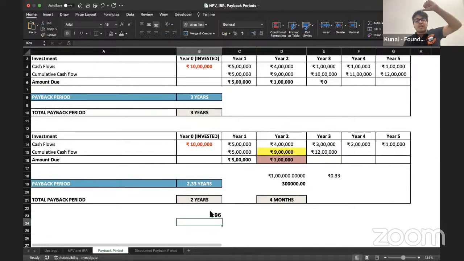Tomorrow what we'll do is, we'll understand discounted payback period, and at the very same time we'll understand how we will apply these concepts in a real life company. And as already mentioned to you, we'll be having a real life case study on the 12th. So वो आपको आपके साथ share की जाएगी, and once we share that with you, you'll be working on things that we have studied in these 3 days. All right, तो वो चीज अपने साथ में करेंगे. So I'm hoping we all have understood how things work.